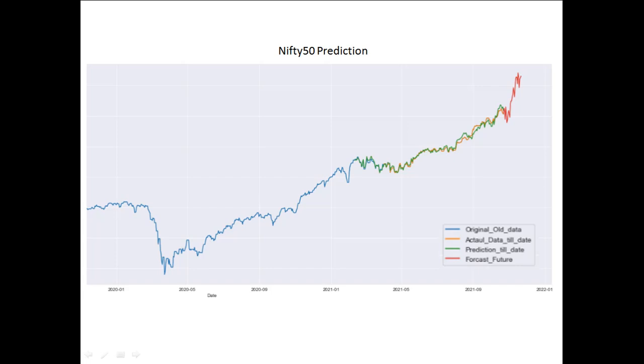Here we have considered the data from 2020 onwards, and the algorithm predicted that Nifty 50 will reach around the 20K mark by mid-December. So this is not a recommendation. This is just an insight that this particular algorithm has provided.